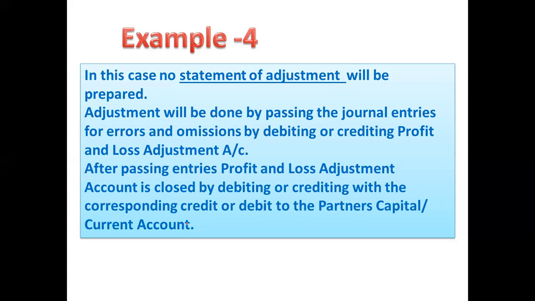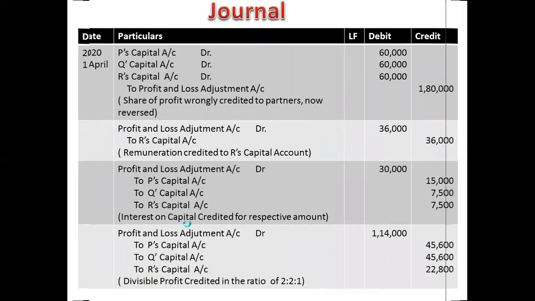Just like we passed journal entries in the previous class on adjustment entries, we will also pass them here. But in partnership accounts, while passing the adjustment entry, we will open one account, the profit and loss adjustment account. After passing entries in it, the profit and loss adjustment account will be closed, and the balancing figure and the corresponding figure will be debited or credited to the partners' capital or current accounts.